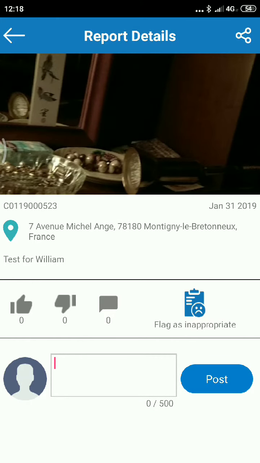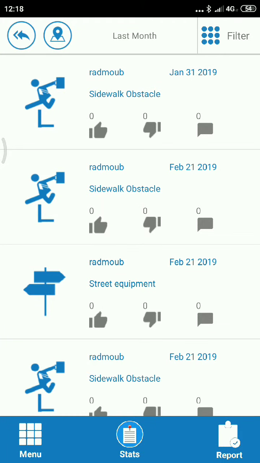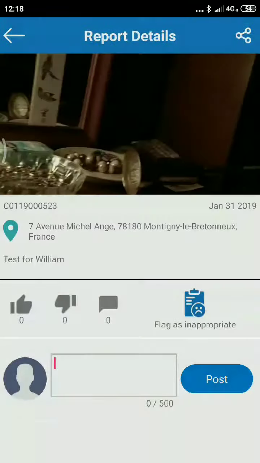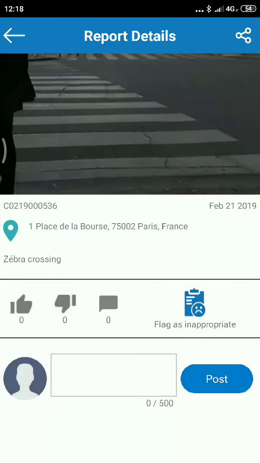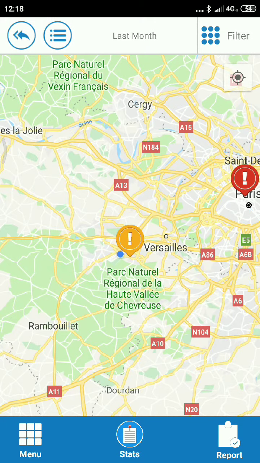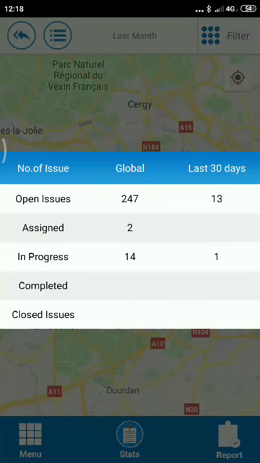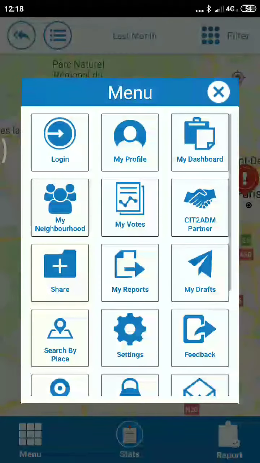So let me go out, and you can here view the report, road removal, etc. So you can enter and view it. You can view this one, another one, etc. You can view either on the map or you can switch. Now there is a statistic: number of reports, issues, assigned, etc. And you have the menu, so login, log out.